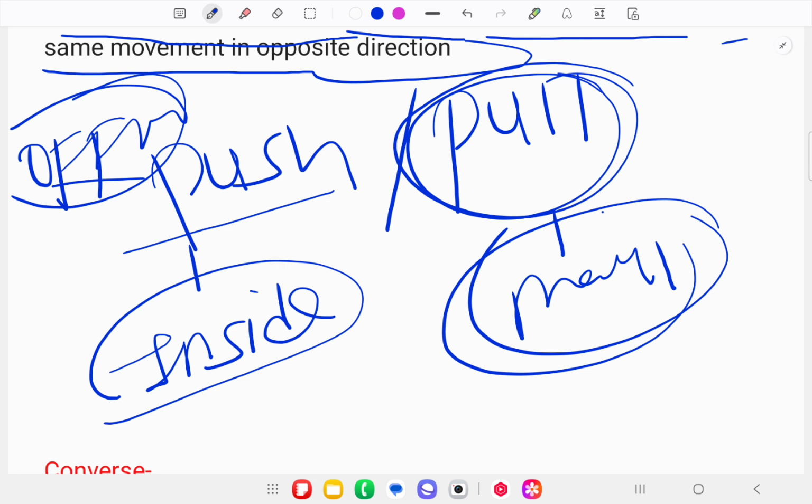There can be anything, but in the maximum cases I have seen this. So pull means you are opening the door towards your side, towards the outside, but if you are pushing the door, then you are pushing it towards the inside of the office.